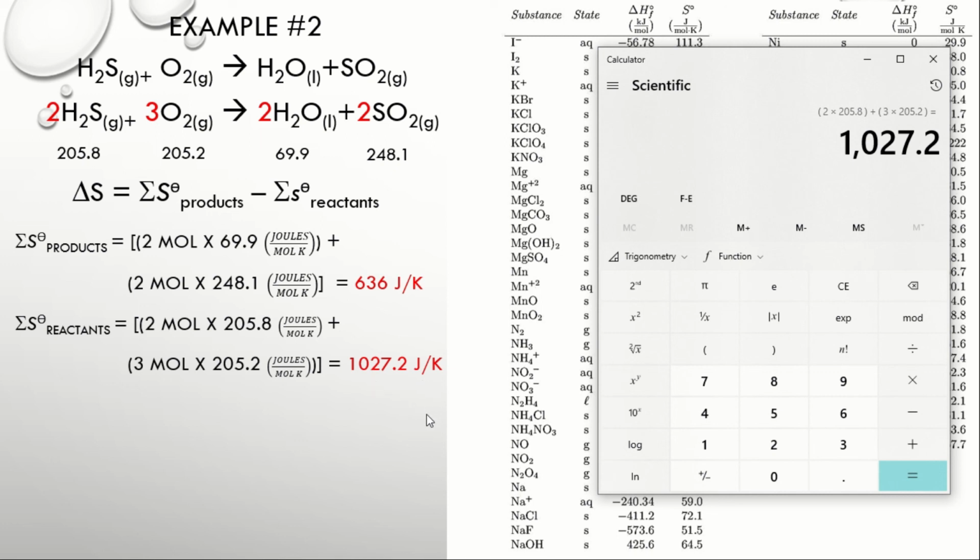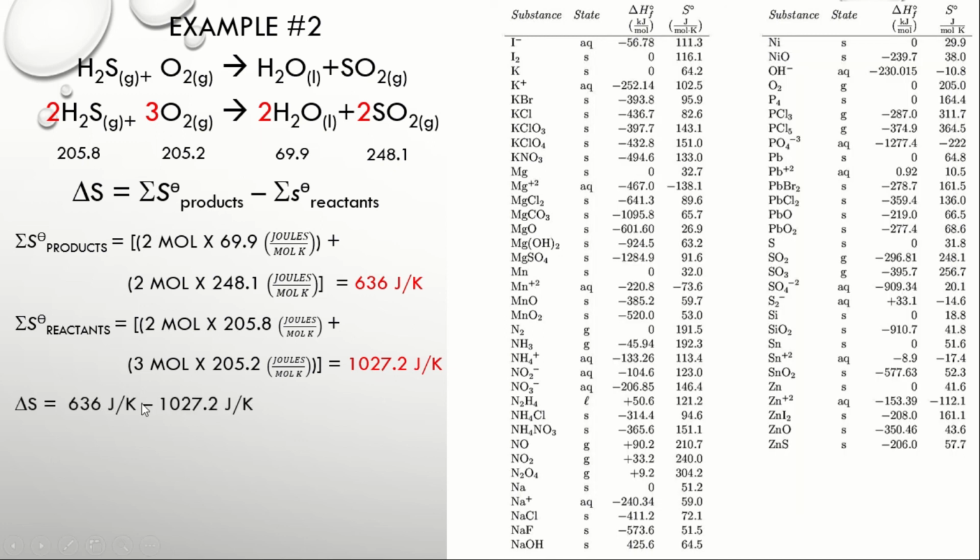Next, isubtract natin ang entropy value ng reactant doon sa product as called for in this equation. So product, itong 636, reactant itong 1027.2. Our change in entropy is negative 391.2 joules over Kelvin. So since this is negative, ibig sabihin itong reaction na to ay mas bababa ang disorderliness. Dahil mas bababa ang disorderliness, masasabi natin na ang ating reaction dito ay negative entropy.